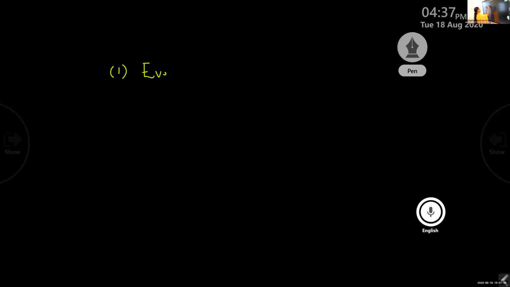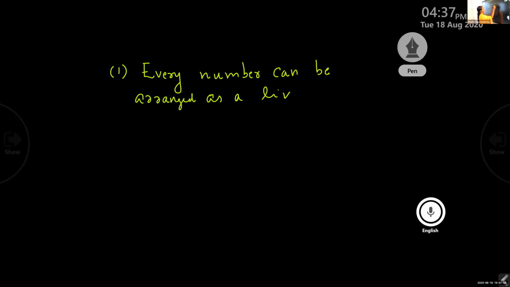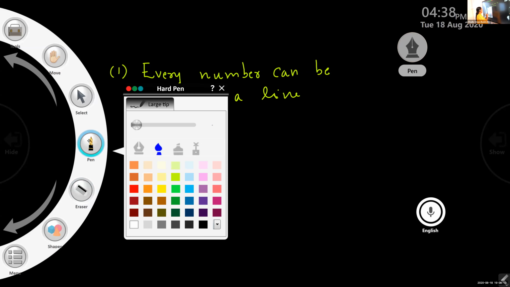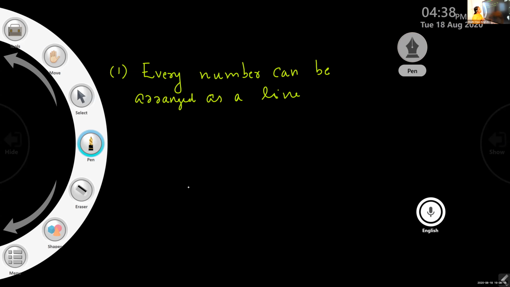So first one is, every number. Don't write now, you listen here. I'll write and I'll explain, afterwards you can write. Every number can be arranged as a line. No need to write it now. Listen here. So what did I write now? Tell me. What is this? Every number can be arranged as a line.